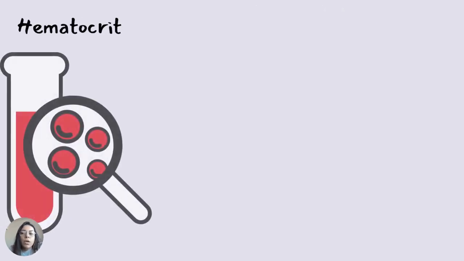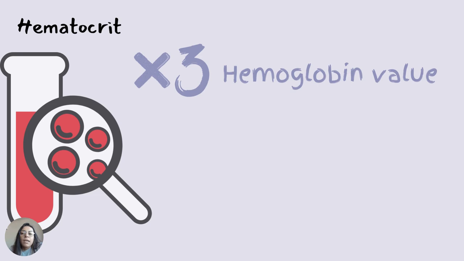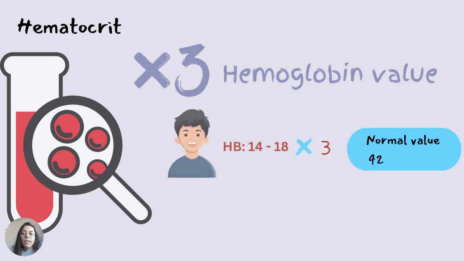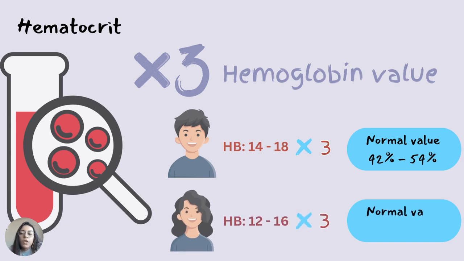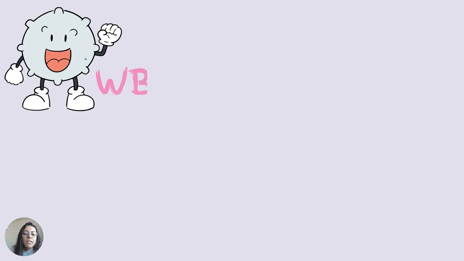The next is hematocrit. Hematocrit measures how much of a person's blood is made up of RBC, red blood cells. Let's make this easier. Multiply the hemoglobin value by 3 and you get your hematocrit normal values. So as per that, the normal male hematocrit level is 42 to 54%, and for the female, it's around 36 to 48%.